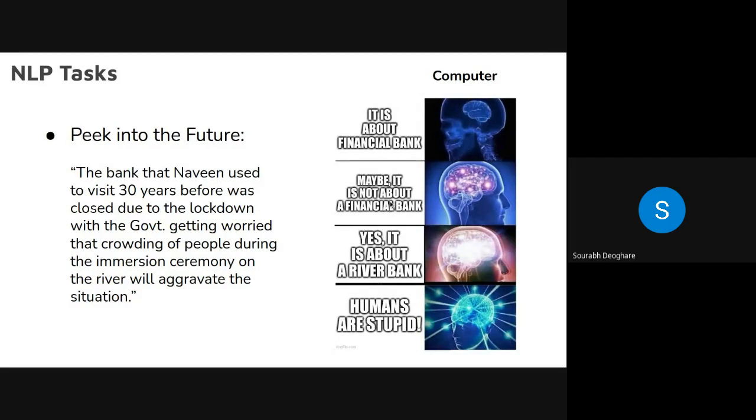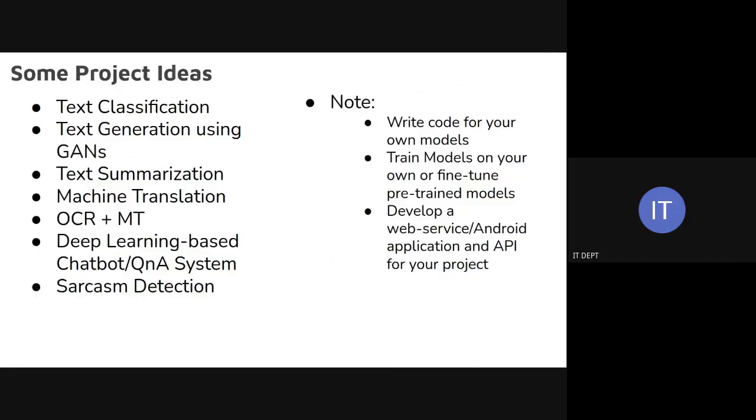It is something else. And now current systems are using models like GPT-3, BERT, and so on, and therefore they have learned to connect the different components of the sentence, make associations, make some reasoning out of it. So we are quite there that today's system might say, yes, it is about the river bank. And if you look in the future, if the system understands everything, it might end up saying humans are stupid, they don't use words properly, they have polysemy words and so on. So this is how NLP may flourish, maybe. Yeah, so this was about the thought.